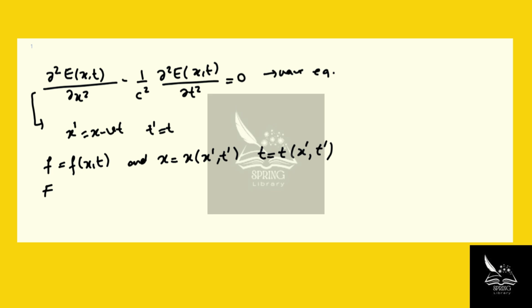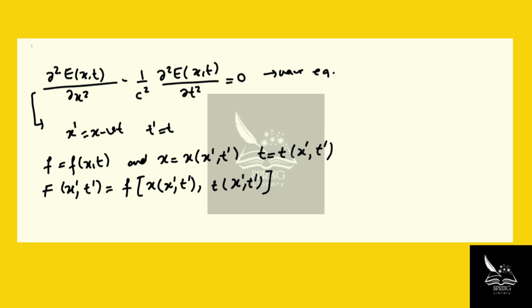So then any function that is depending on x prime and t prime could be actually written as f of x, which also depends on x prime and t prime, and time that depends on x prime and t prime, right? We're laying the foundation for the derivatives now.